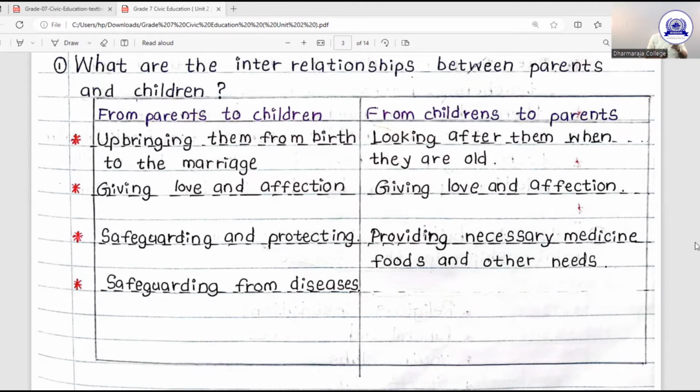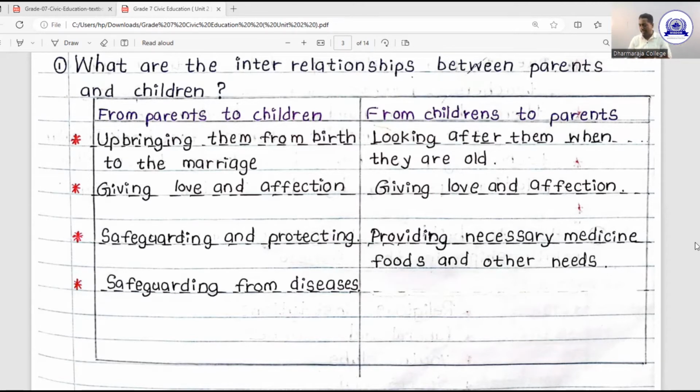Your parents must hand over the properties at the correct age for you, as well as arrange suitable marriages also. From the birth up to the marriage, they must look after you and they must guide you. These are the responsibilities and duties, as well as the relationships between the parents and children.